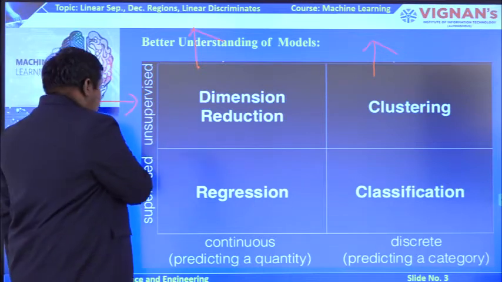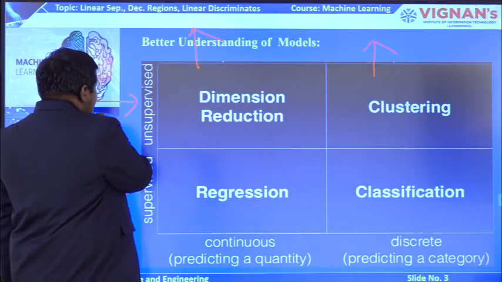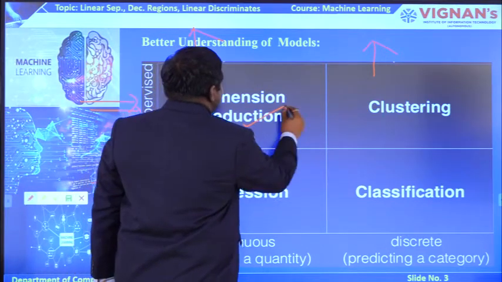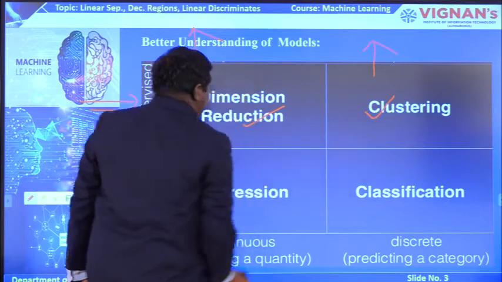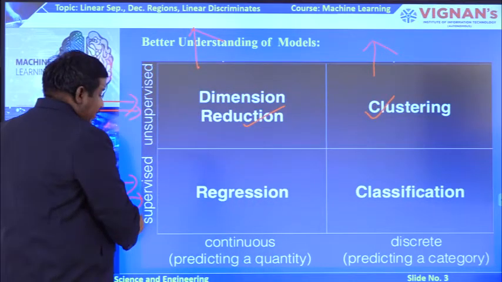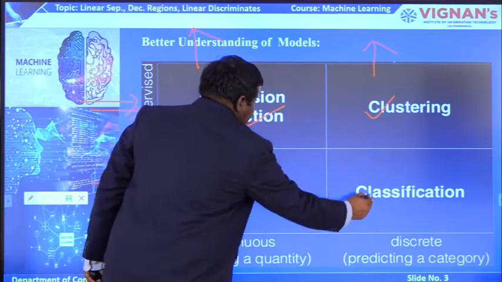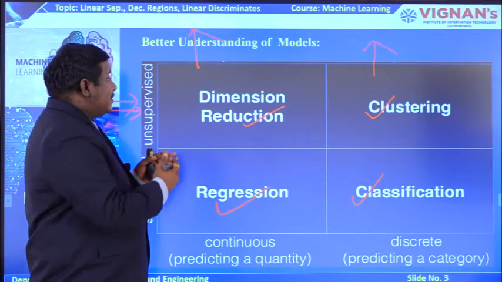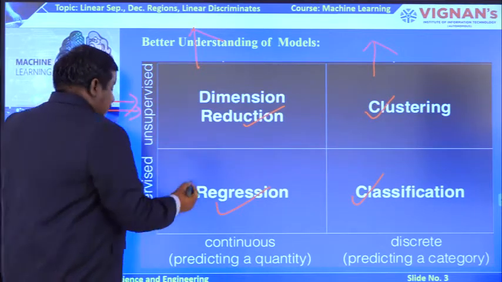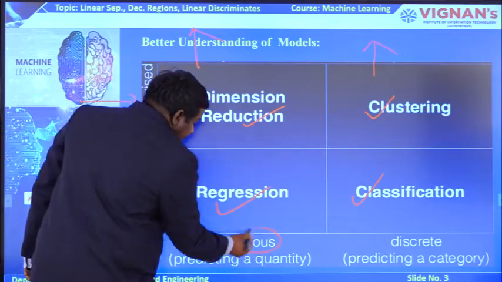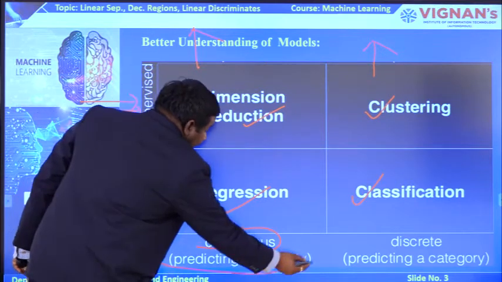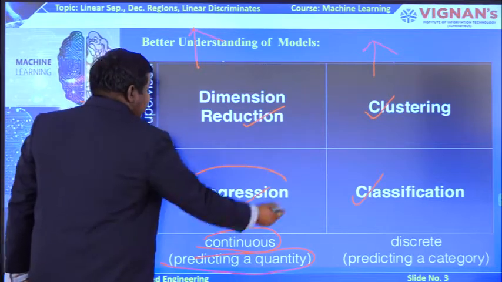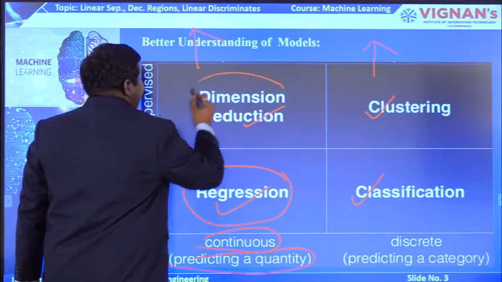First in row 1, this is the unsupervised learning model. The techniques covered here are dimension reduction and clustering. And second, in supervised learning we have regression and of course the classification model. This is the basic thing we know. Now coming to column wise, if the data is continuous data and you are going to predict a quantity, then in supervised learning you use the regression model, whereas in unsupervised learning you use dimension reduction.